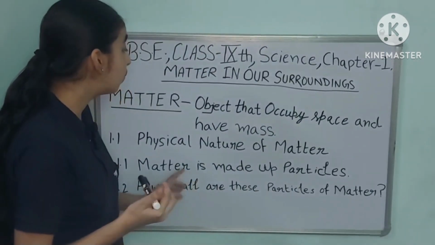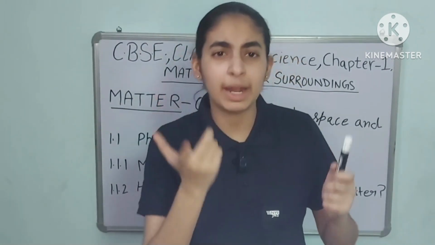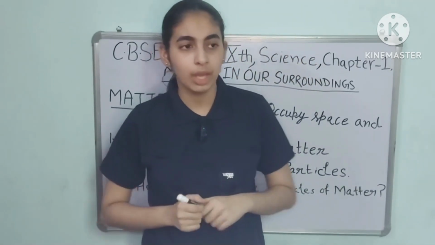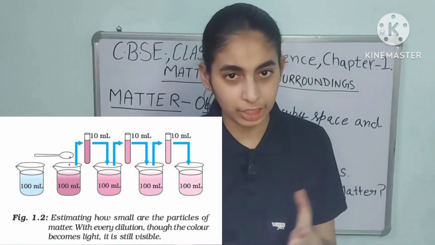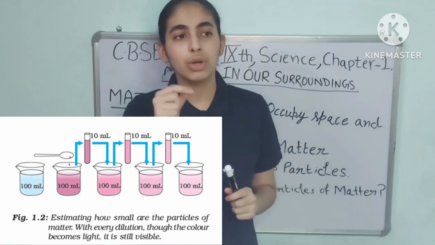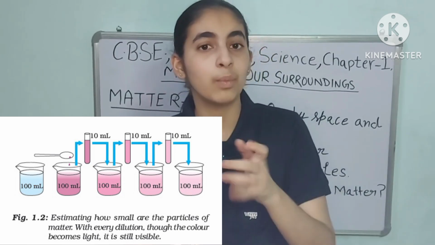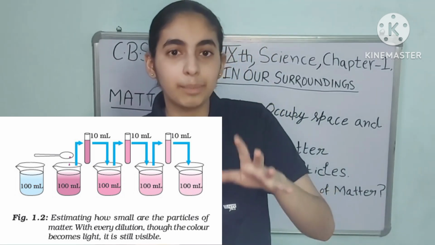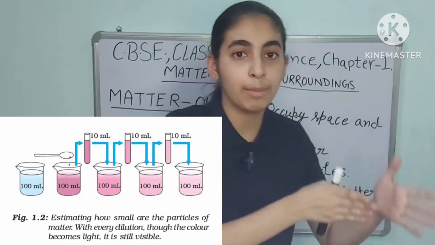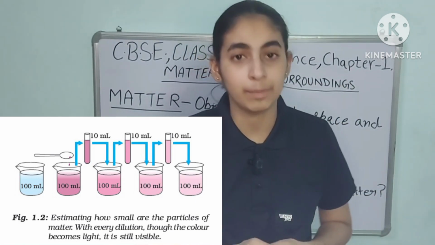Second is, how small are these particles of matter? Are they small or large particles? For this, there is also one small activity. Take 2-3 crystals of potassium permanganate and mix them in 100 ml of water. Then take approximately 10 ml of this solution and put it in 90 ml of clear water. Again do this activity, keep diluting the solution 5 to 8 times.